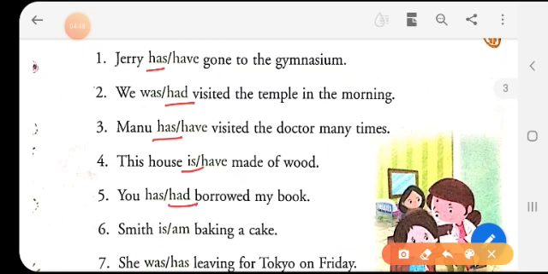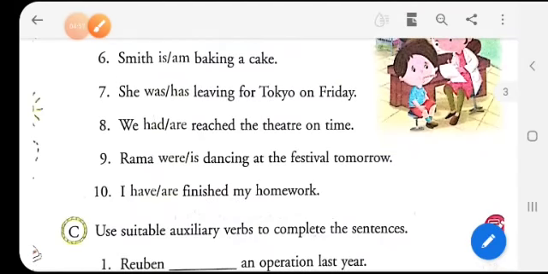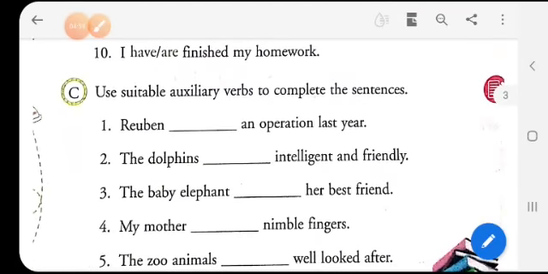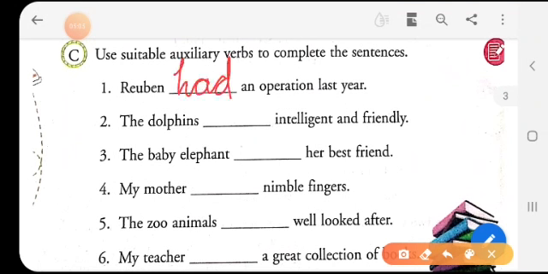So children, I have done 5 sentences and the rest of the 5 will be done by you. Use suitable auxiliary verbs to complete the sentences. Let's do it again. Reuben had. Why had? Because it is telling about something that has already happened in the past. So, Reuben had an operation last year.